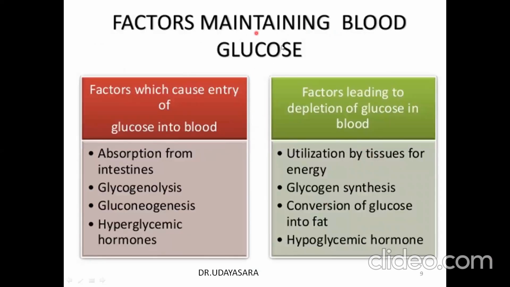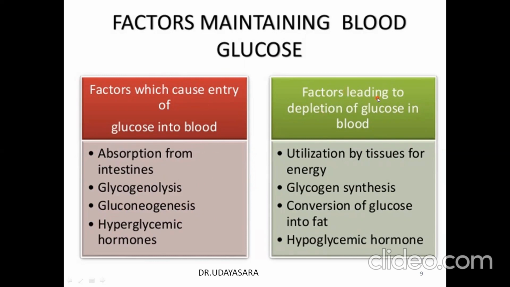So what are the factors that maintain the blood glucose? The factors which cause entry of glucose into the blood are absorption from the intestine. After a meal, there is an increase in the blood glucose level in the extracellular fluid. Glycogenolysis, which is glycogen breakdown, and gluconeogenesis, which is the formation of glucose from non-carbohydrate sources, along with hyperglycemic hormones, are all causes for the increase in the blood glucose level.